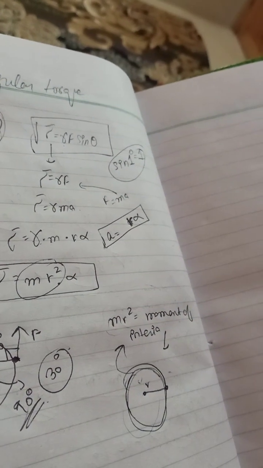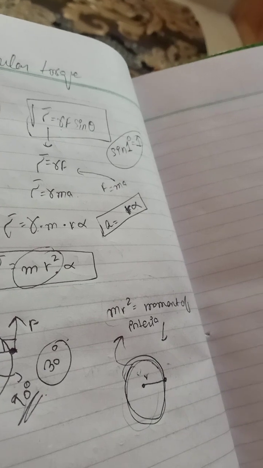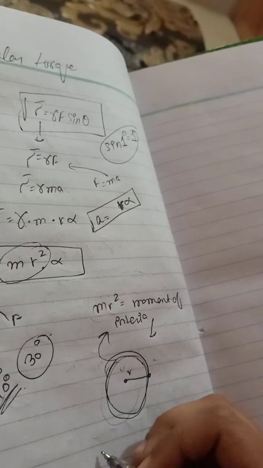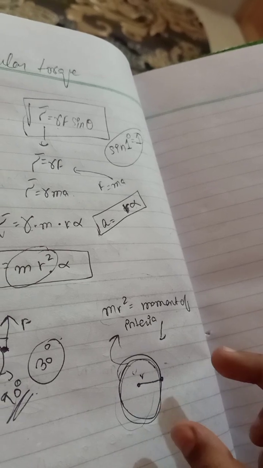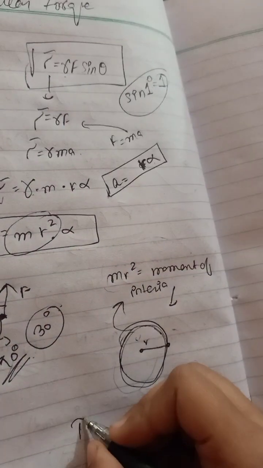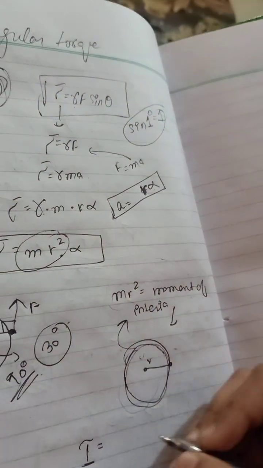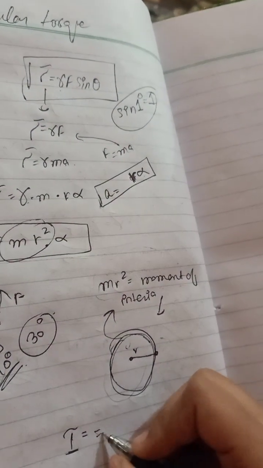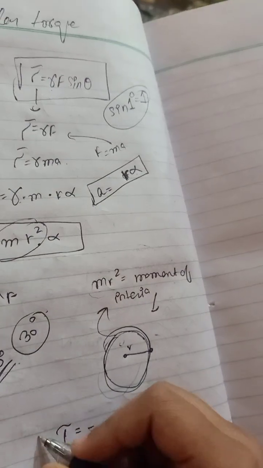So the formula is: angular mass, or the moment of inertia, is equal to mr square.